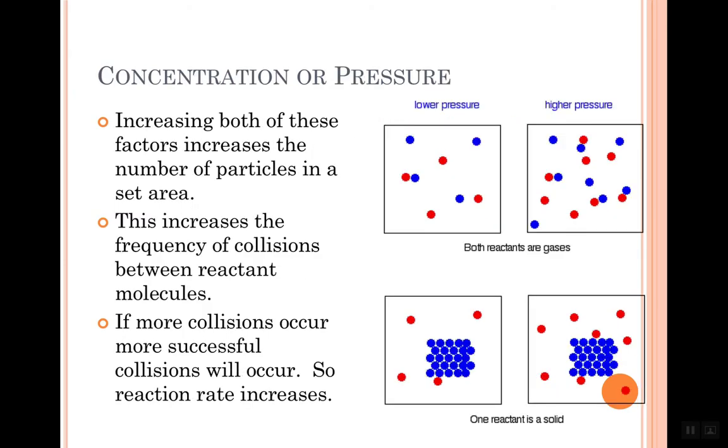Concentration or pressure work in the same way. If we increase both of these, what we're doing is we're increasing the number of particles that we've got in that area. Okay? That again increases how often they can collide. We've got a higher pressure or a higher concentration, that would give you the same picture. What we've done is we've added more dots. More dots mean they're going to bang into each other more often. Okay? If they bang into each other more often, then we're going to get a faster reaction rate.